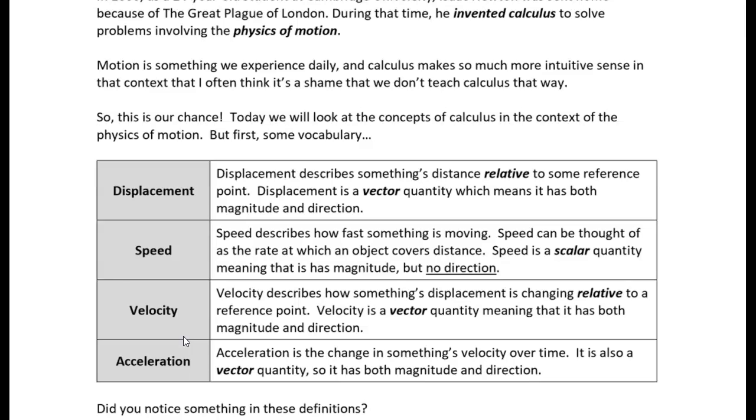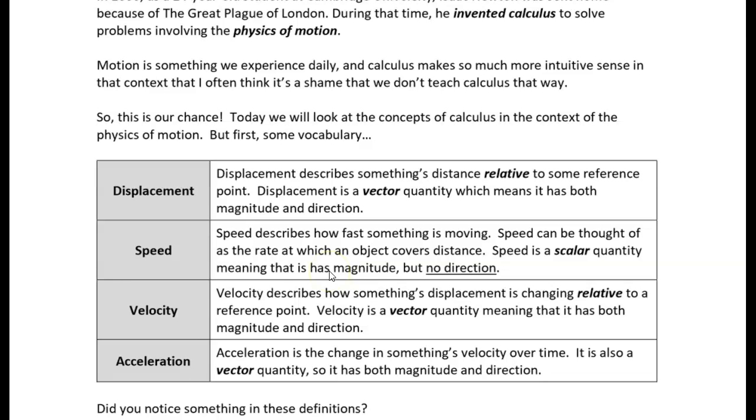There's also a similar distinction between speed and velocity. Speed, again, I might be traveling 60 miles an hour down I-35, but I might be going south. Now, you might also be going 60 miles per hour on I-35, but you might be going north, right? Our speeds are the same, but our velocities are very different because we're traveling in different directions. So velocity is a vector quantity, and it has magnitude and direction, whereas speed is just a magnitude but no direction. Acceleration is also a vector quantity, so it has both a magnitude and direction.